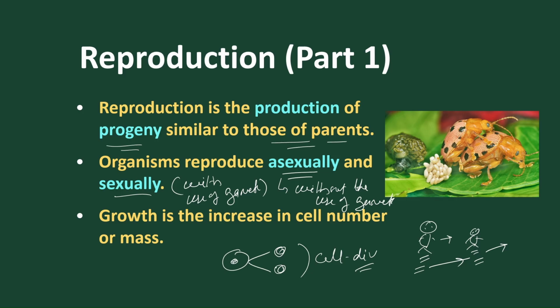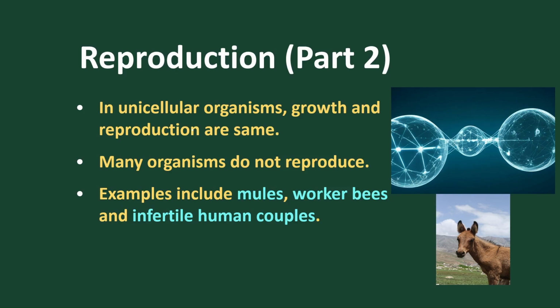In reproduction, the parent individual produces the progeny or daughter cells, and the cell number or the mass increases. In a unicellular organism, growth and reproduction are the same.